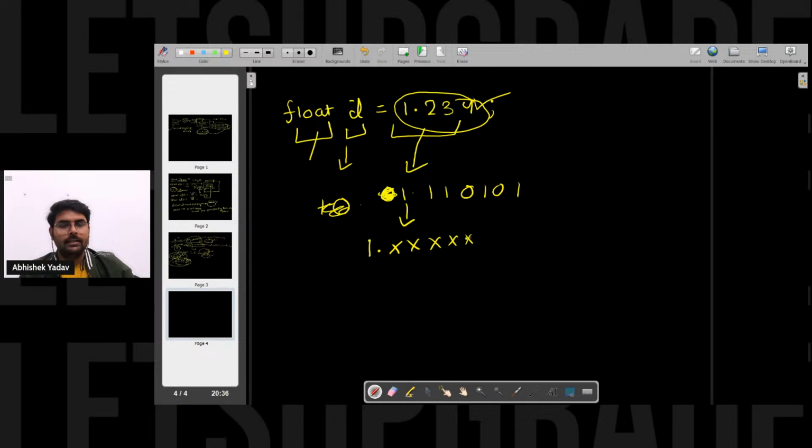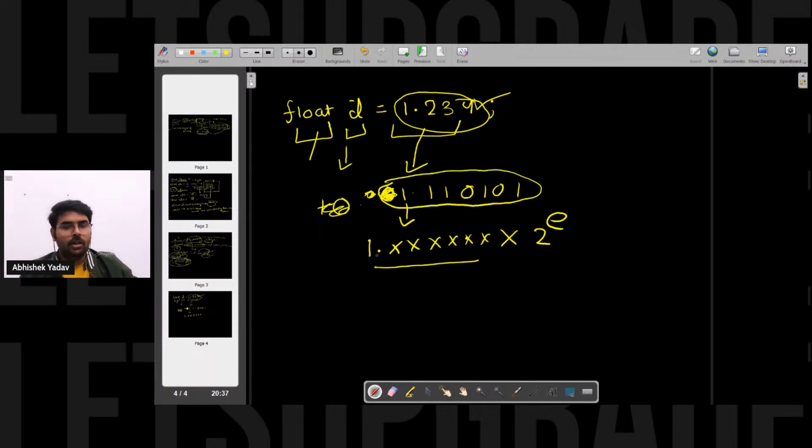Like this. If I have 0 here, then what will happen? Here, in place of 1, I will get 0. So in this format, into 2 to the power e. So this binary format will be converted to this format. After that, this part is called what? This part is called mantissa, and this part is called exponent.